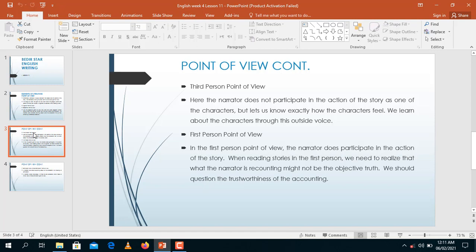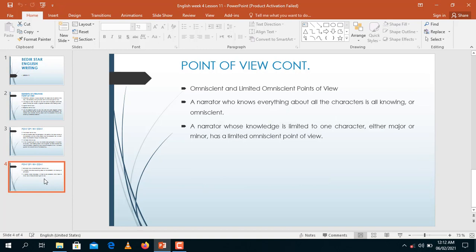So in first person point of view writing, the story is about the writer himself. For instance, I would choose to write something about what happened in the past or that involved me, that happened to me. So I'm writing about it. The story is about me. So that's first person point of view writing.